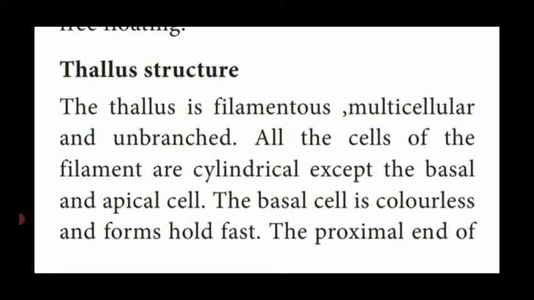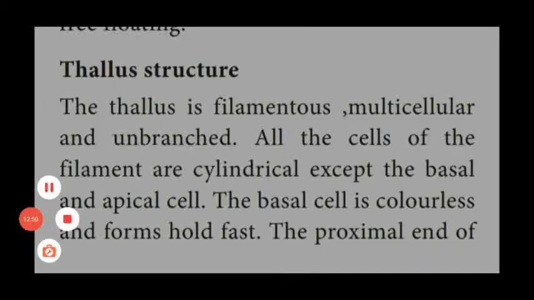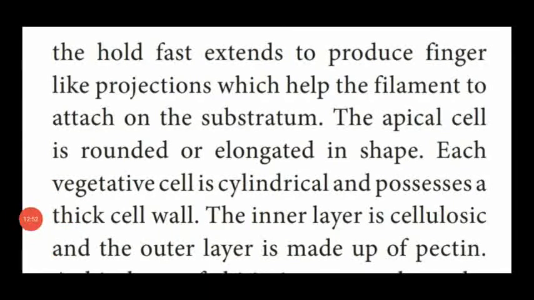The proximal end of the holdfast cell, that means the tip of the holdfast cell, produces fine thread-like outgrowths or projections, which help the Oedogonium thallus or filament to attach to the substratum.